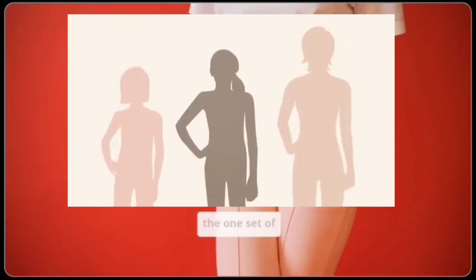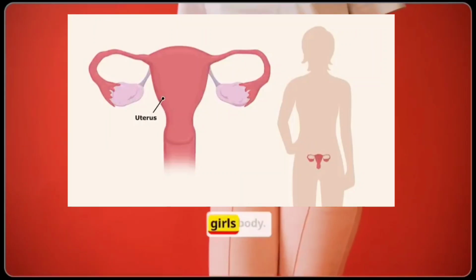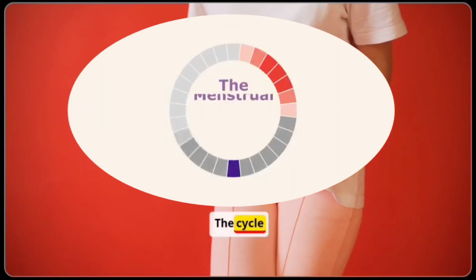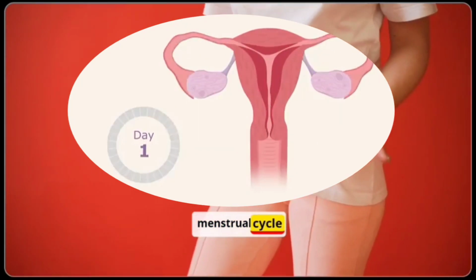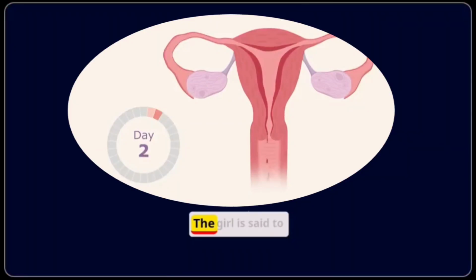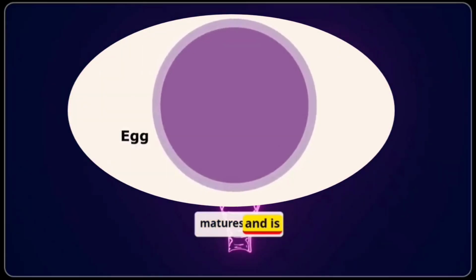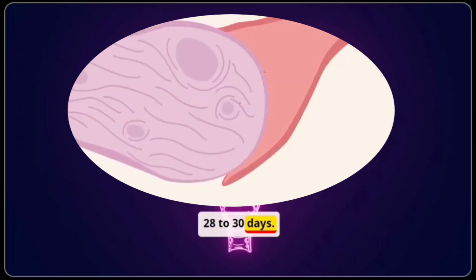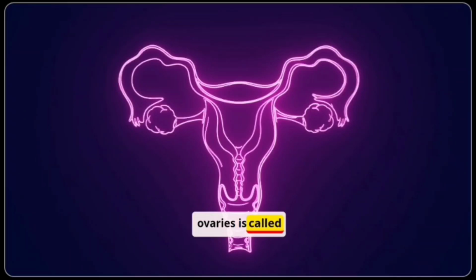Menstrual cycle. From the onset of puberty, the menstrual cycle starts in a girl's body. The cycle producing and releasing mature ova is called the menstrual cycle. Menstrual means month in Latin. The girl is said to have reached the reproductive age. This is because one egg matures and is released by one of the ovaries once in every 28 to 30 days. The release of a mature egg from the ovaries is called ovulation.